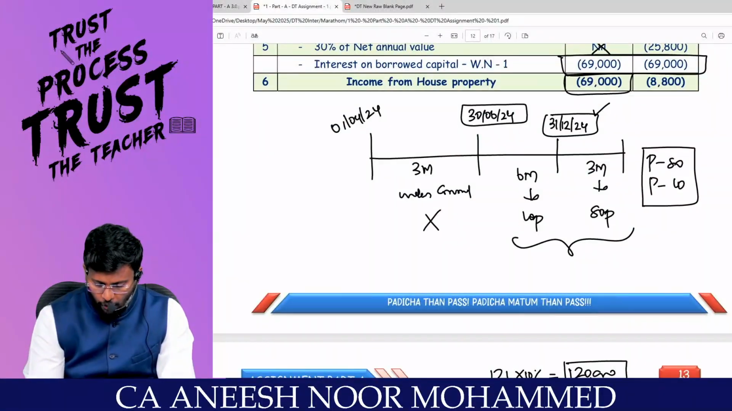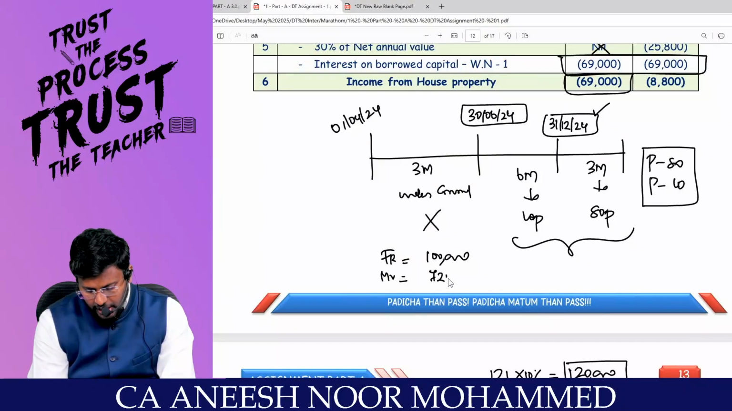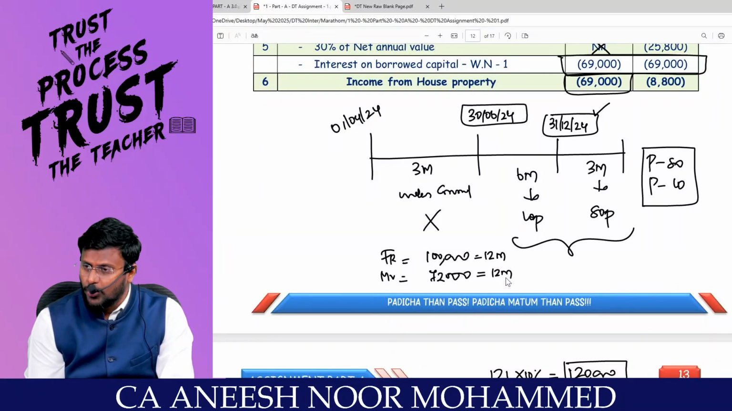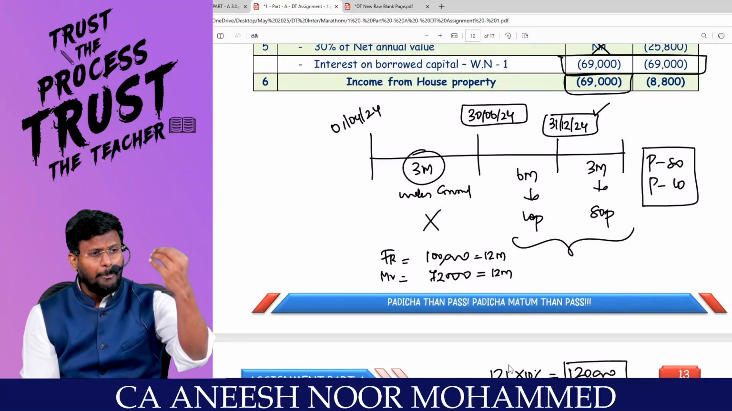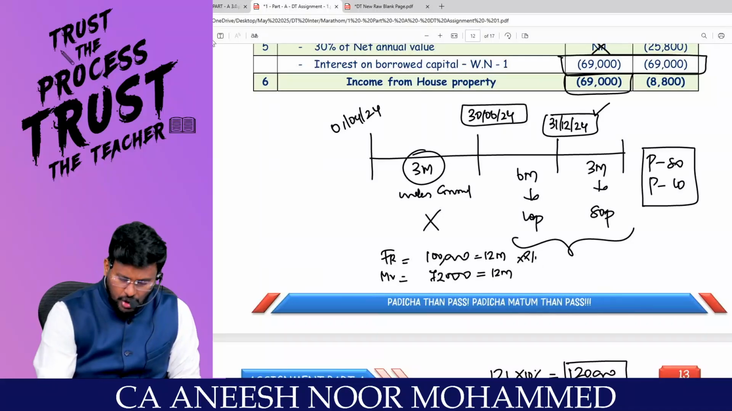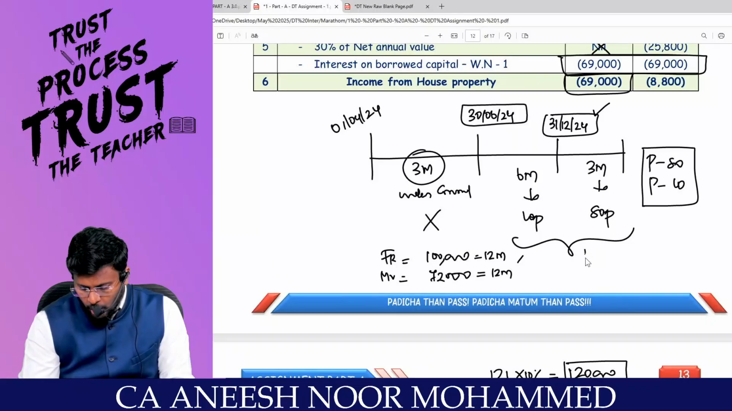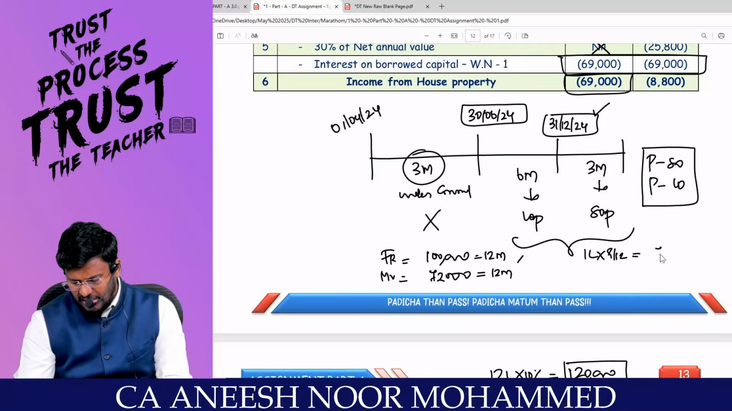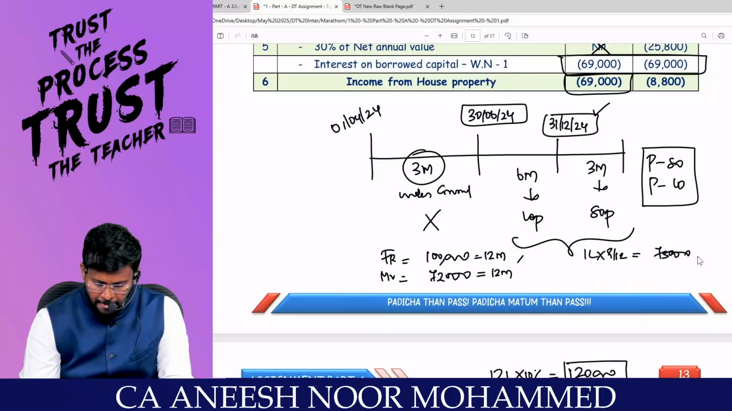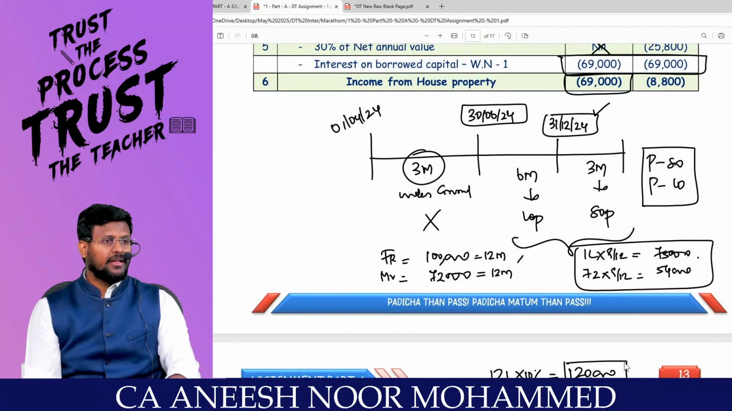So fair rent is 1 lakh and municipal value is 72,000. Are you all really with me? This 1 lakh is for 12 months, but for 3 months the property itself was not there. Then I have to convert this into 9 months, because the property existed only for the last 9 months. So 1 lakh into 9 by 12 comes to 75,000, the applicable fair rent. Then 72,000 into 9 by 12 comes to 54,000 as the applicable municipal value. Are you all really with me?